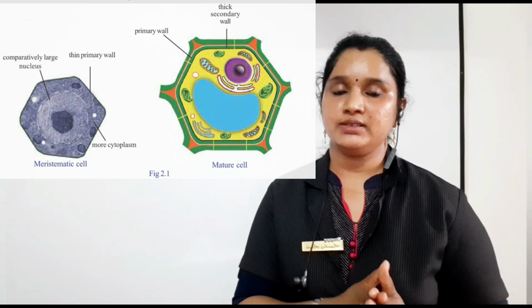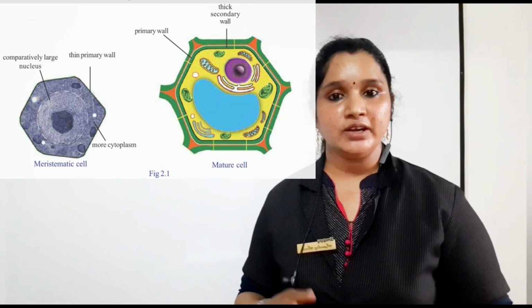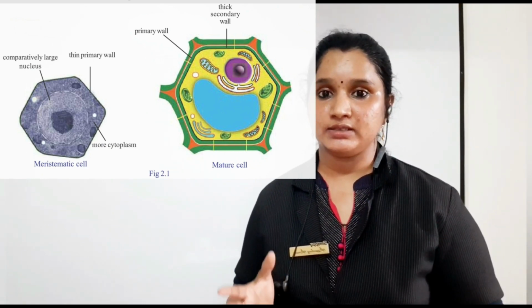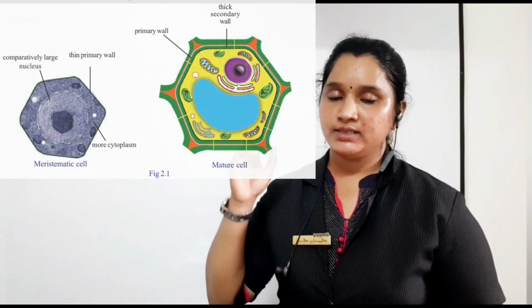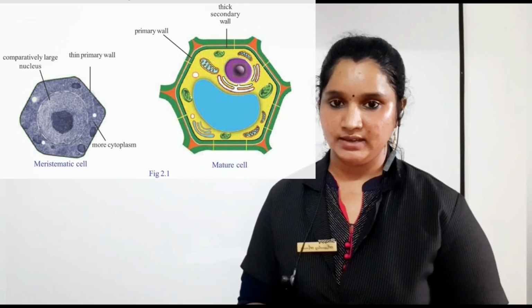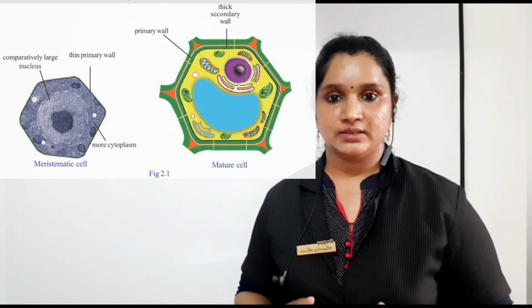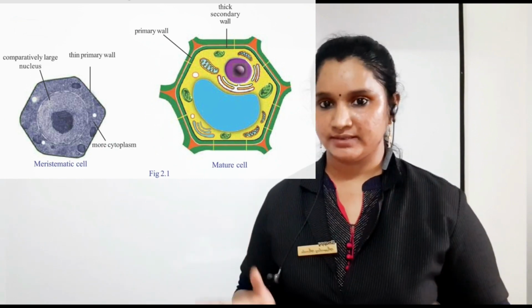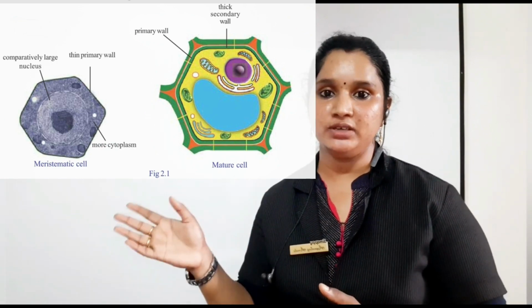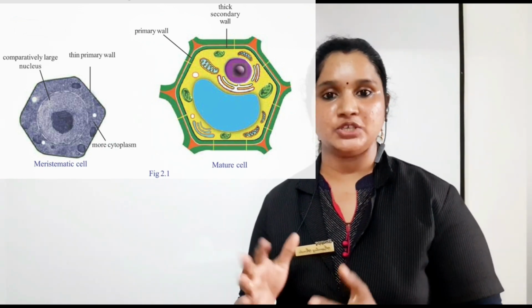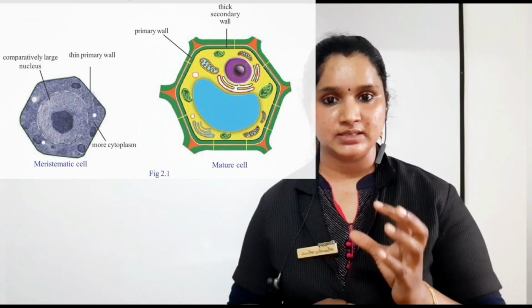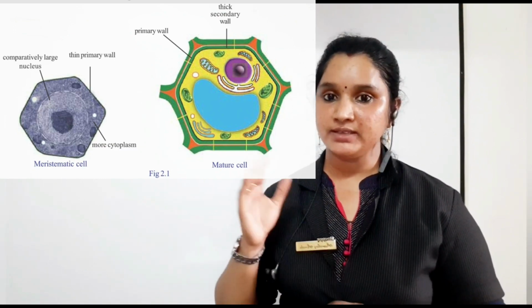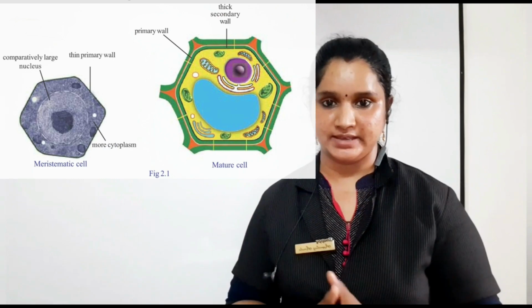So this is the second difference. And what about the third one? It is the nucleus. See, in the meristematic cell, the nucleus is big when we compare to the mature cell. In a mature cell, the nucleus is a small one, but in the meristematic cell, it is big.